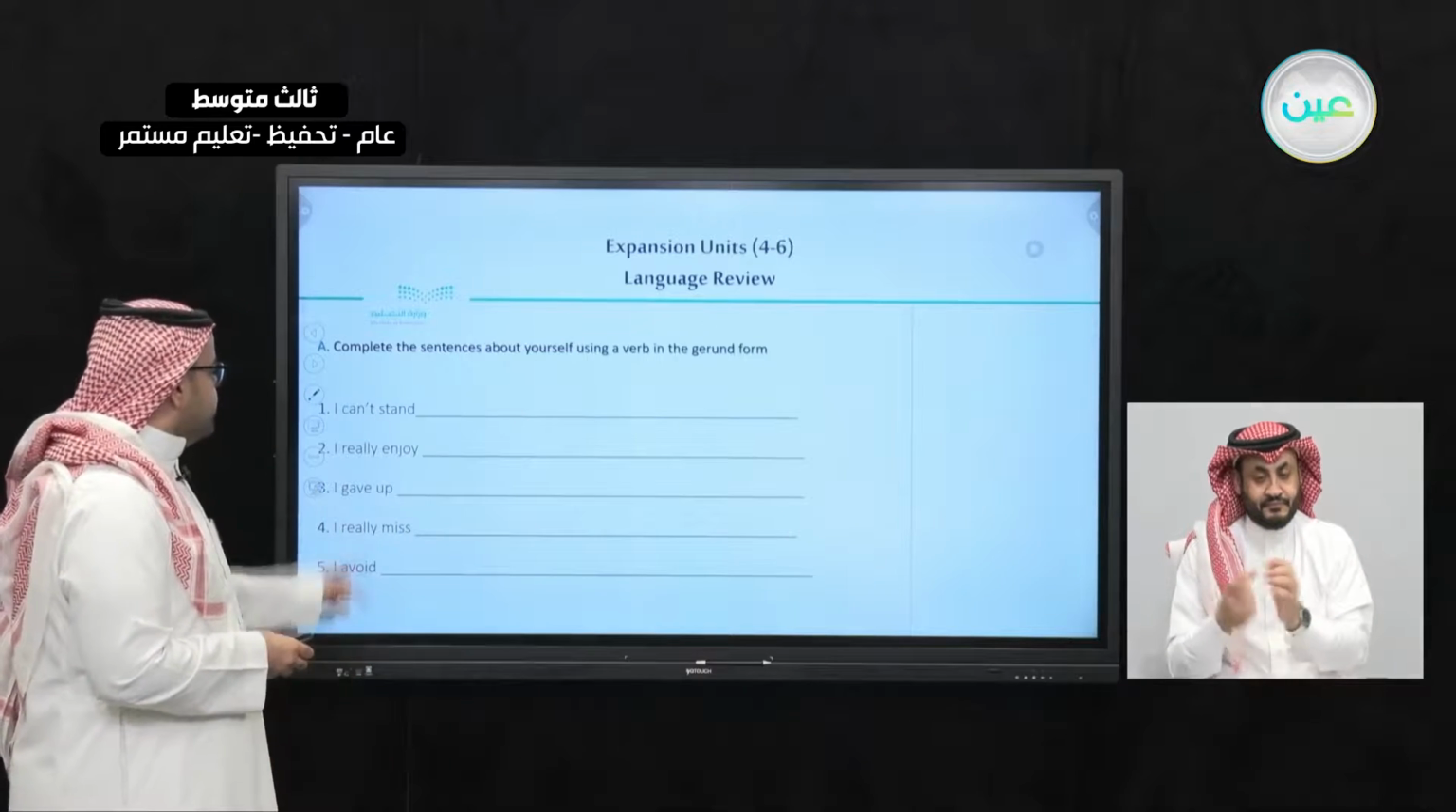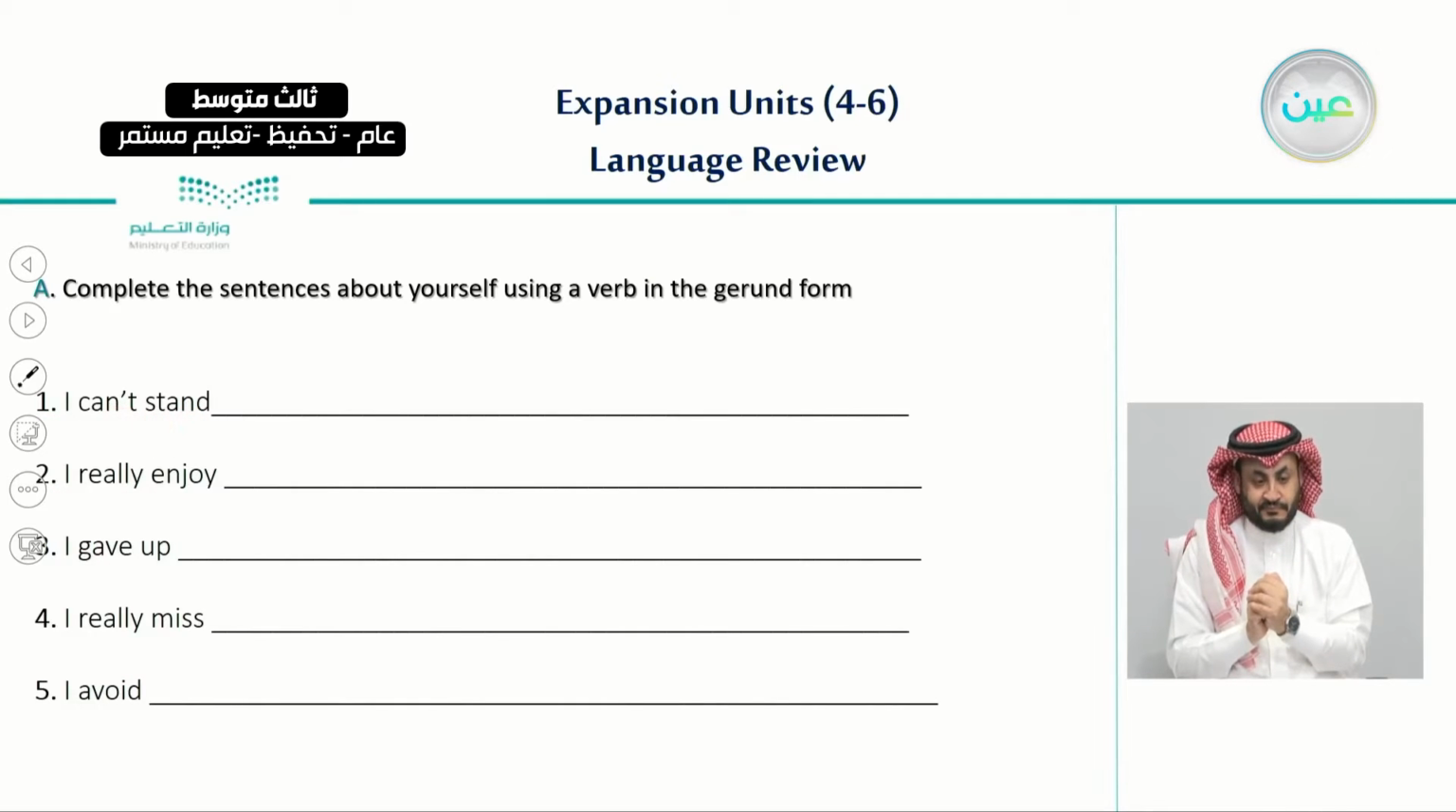So number 1, I can't stand. We have learned that can't stand is one of these verbs that we can use a gerund after. So here I'm talking about myself. I can say, I can't stand doing the laundry.